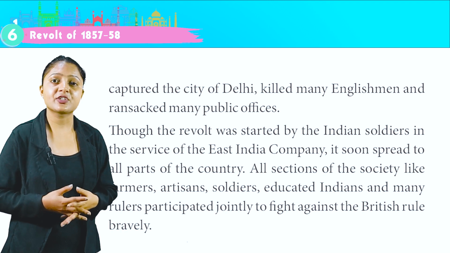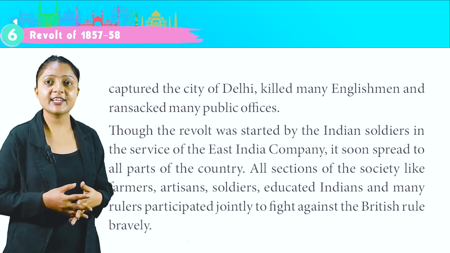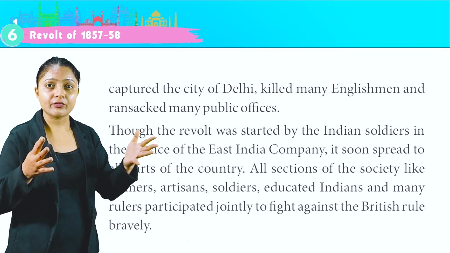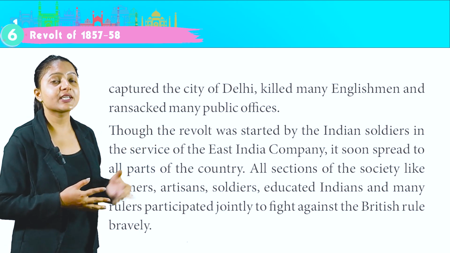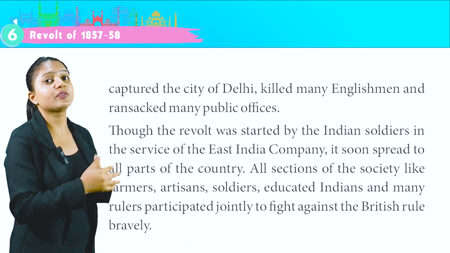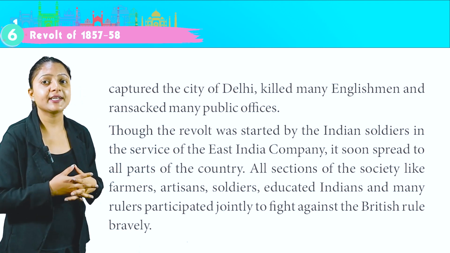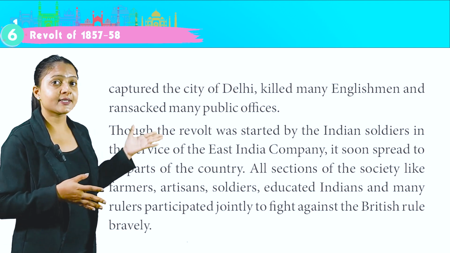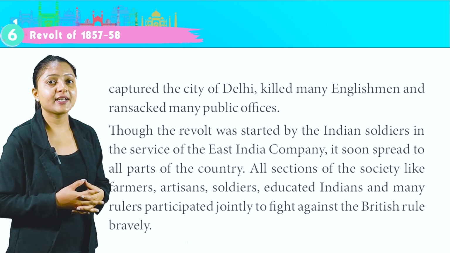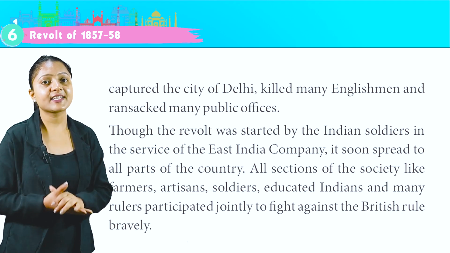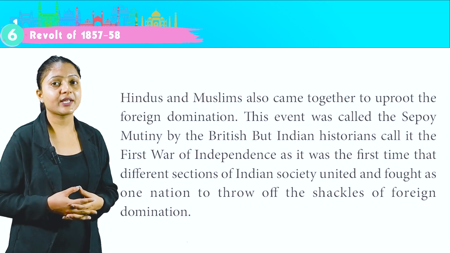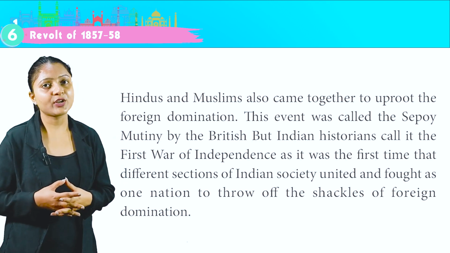The sepoys captured the city of Delhi, killed many Englishmen and ransacked many public offices. Though the revolt was started by the Indian soldiers in the service of the East India Company, it soon spread to all parts of the country. All sections of society like farmers, artisans, soldiers, educated Indians and many rulers participated jointly to fight bravely against the British rule. Hindus and Muslims also came together to uproot the foreign domination.